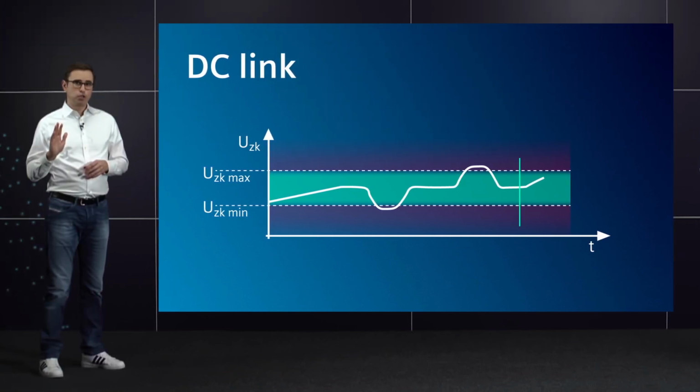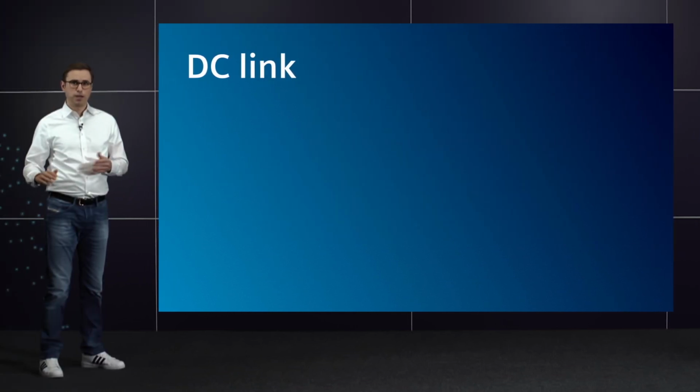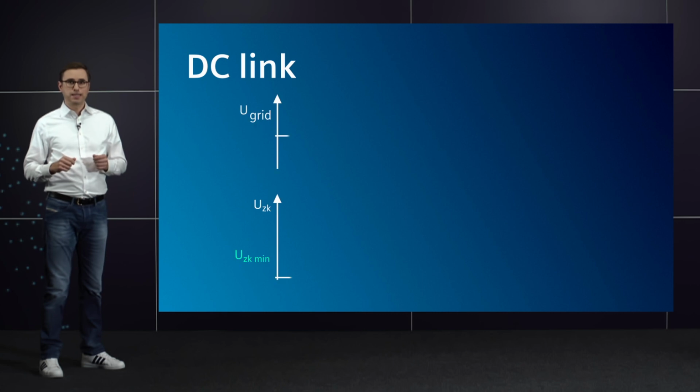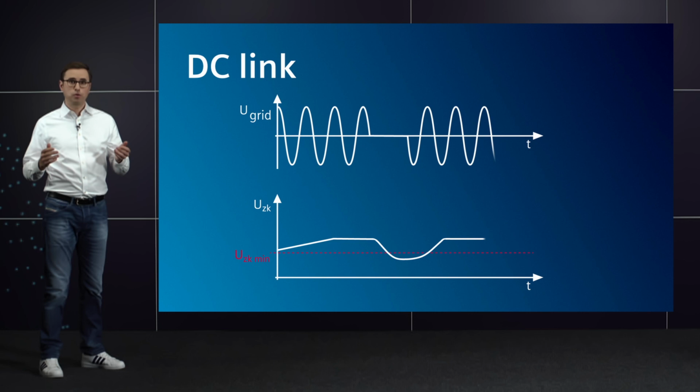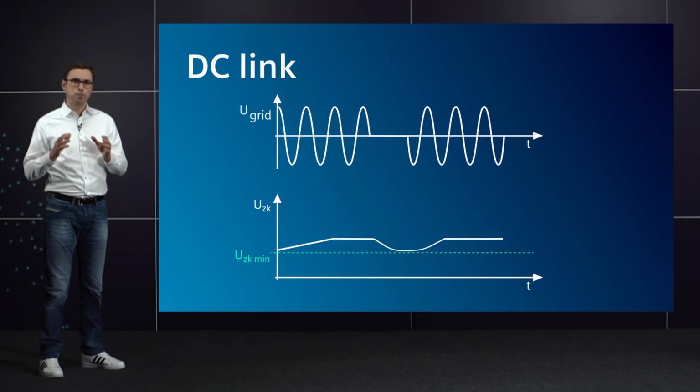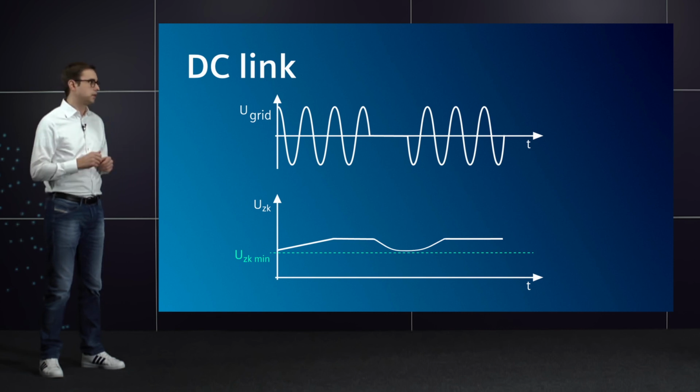To stop the voltage from dropping below a certain limit in unstable networks, SINAMICS drives feature kinetic buffering, also known as VDC min control. This ensures that the DC link voltage stays within the permissible range for as long as possible, even if disturbances occur on the line side.